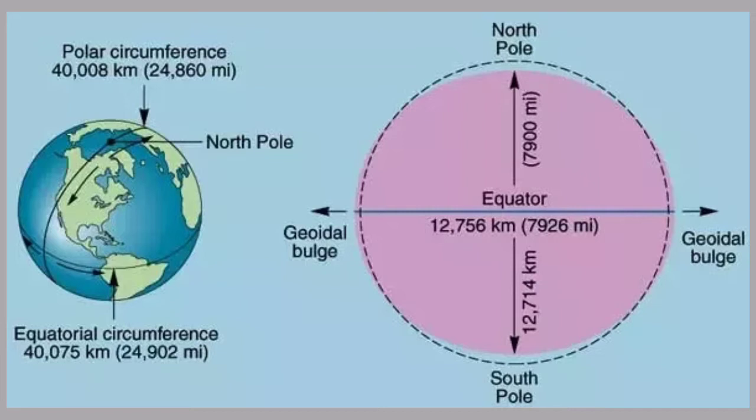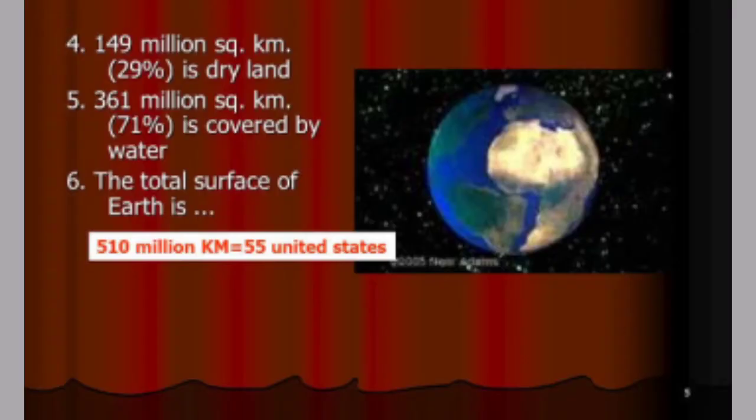Its diameter is 12,756 kilometers across the equator in the center and 12,713.8 kilometers across the poles. Its surface area is 510 million square kilometers. Though this is impressive, it is hardly vast in comparison to planets such as Jupiter and Saturn.